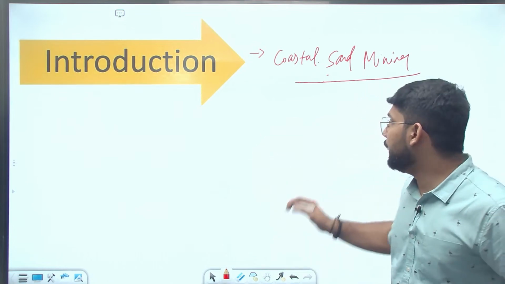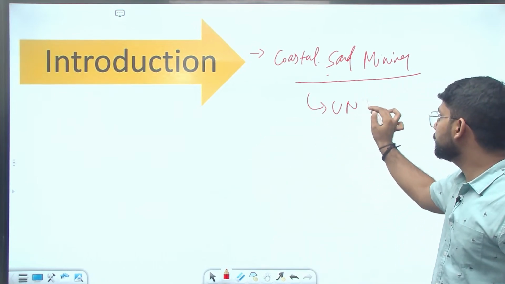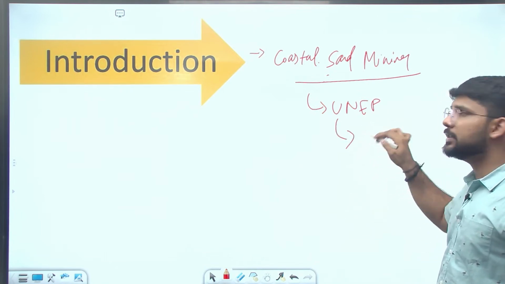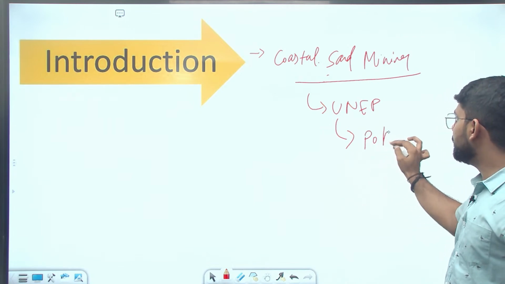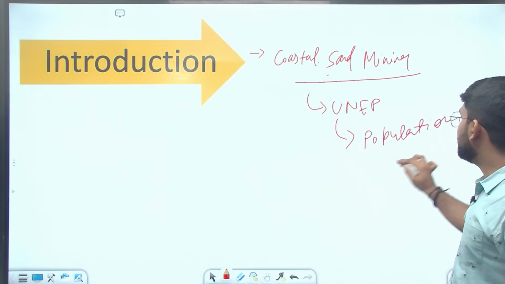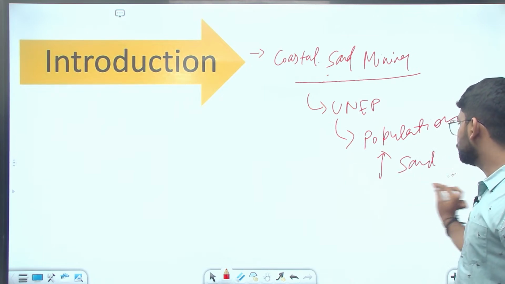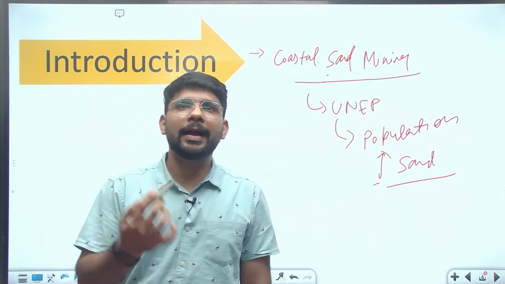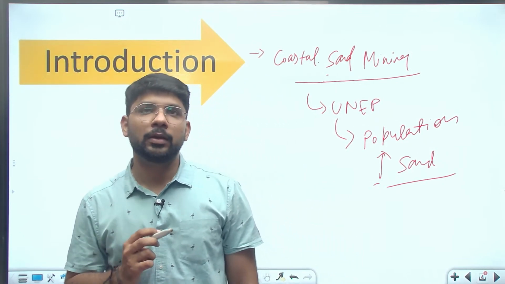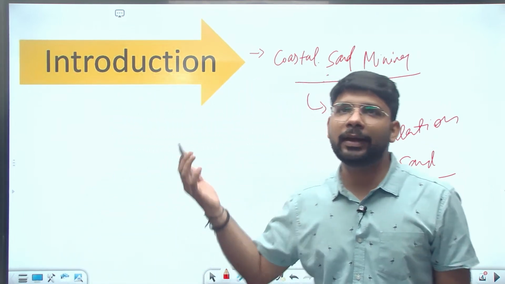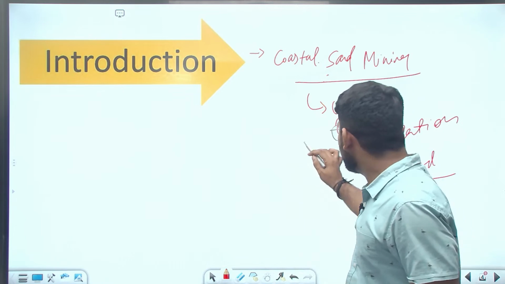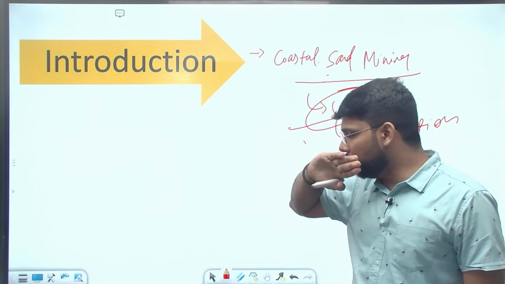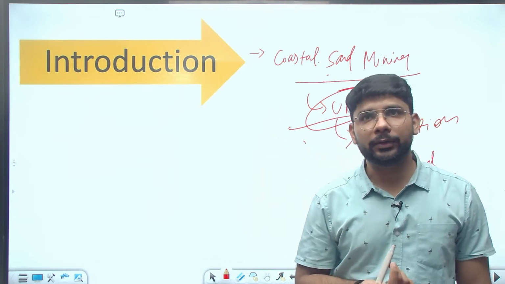You can also quote here the UNEP, United Nations Environment Programme, which said that due to the increase in population, there is an increase in the requirement of sand for houses and infrastructure development. You can write this in the introduction itself. So this will be the introduction. You can define coastal sand mining, and also add a recognized organization, the UNEP, which gives specific data related to it.